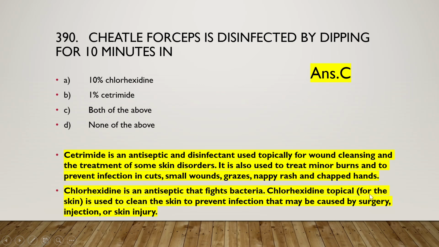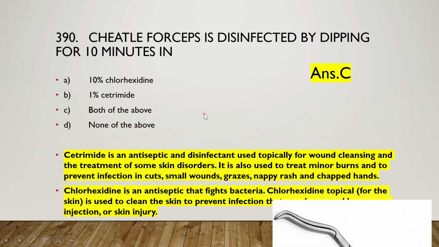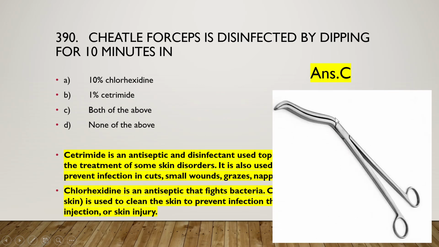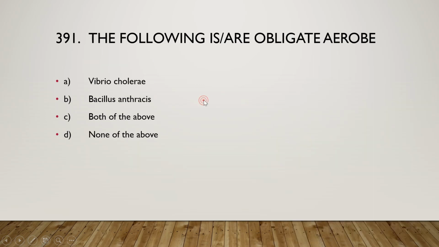Chlorhexidine, that is a topical for the skin, is used to clean the skin to prevent infection that may be caused by surgery, injection or skin injury. Okay, so this is the Chitle forceps. Okay, so next one: the following is or are obligate aerobe: Vibrio cholerae, Bacillus anthracis, or both of the above, or none of the above. And the right answer is option C. Both of the above are obligate aerobes.